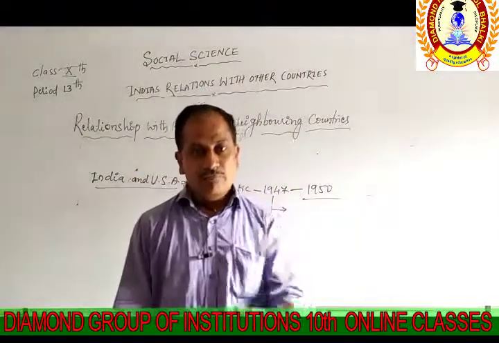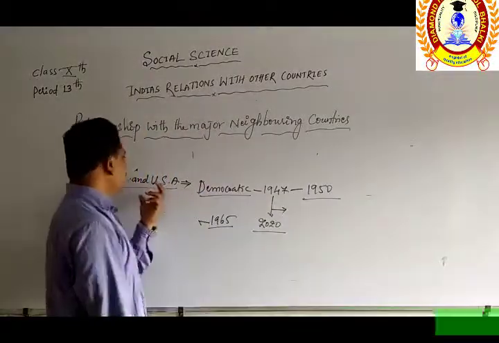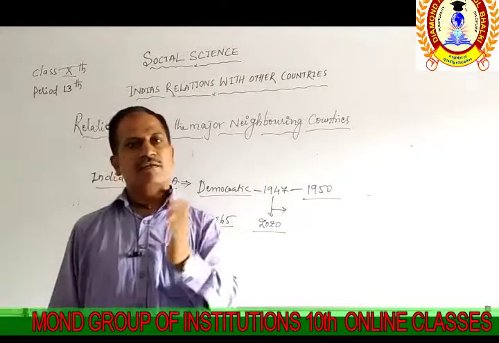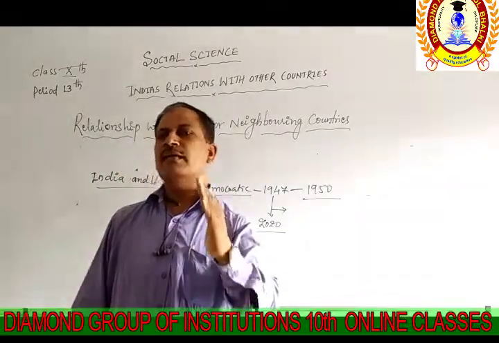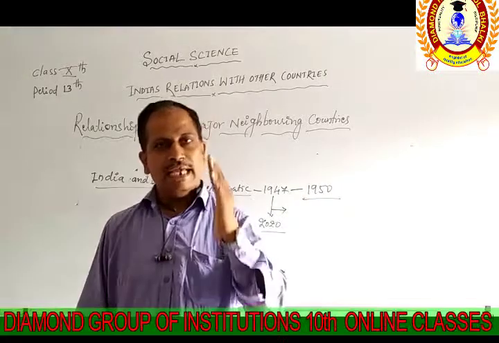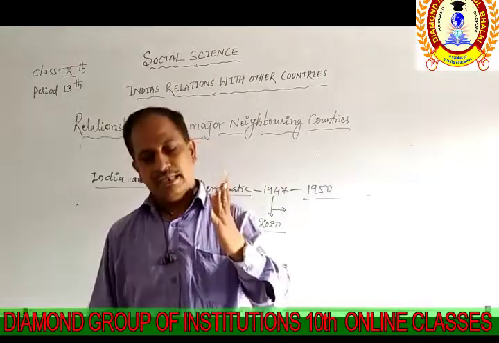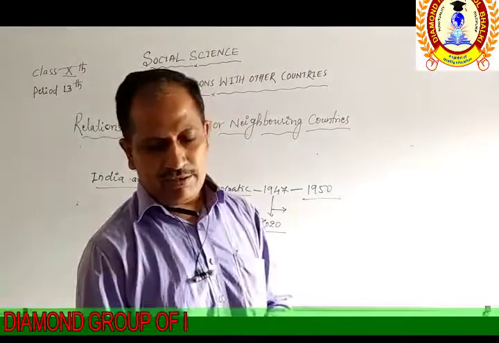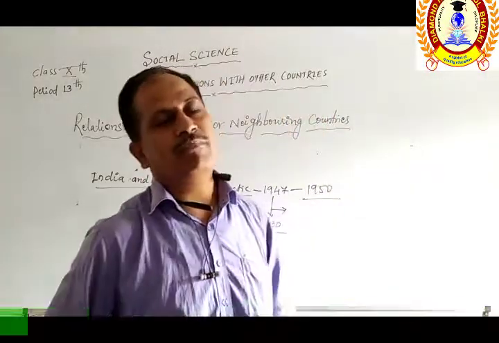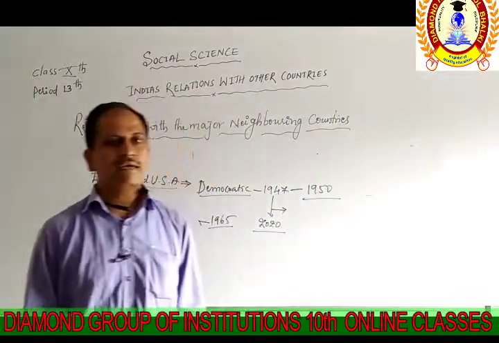In this way, we see India and the USA have followed many adjustments with each other by sharing their political solutions and political activities, economic activities, and cultural activities. By this way, we got an idea that India has developed many relations with many countries.